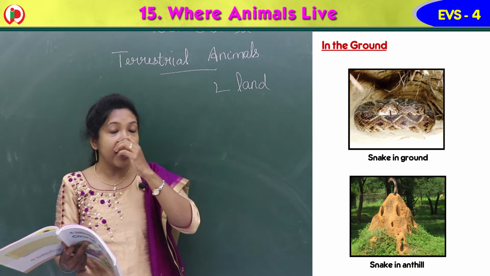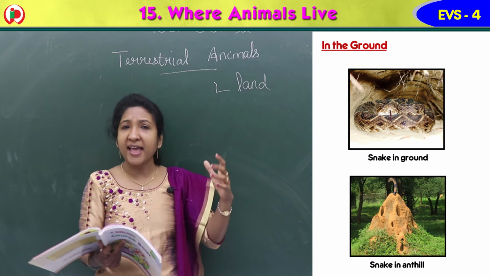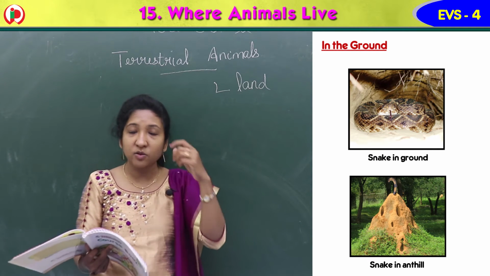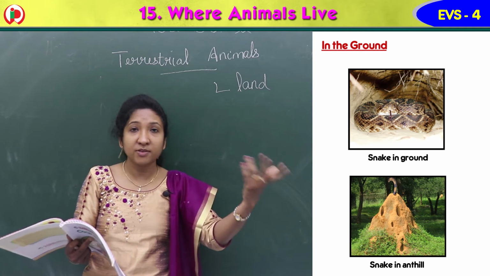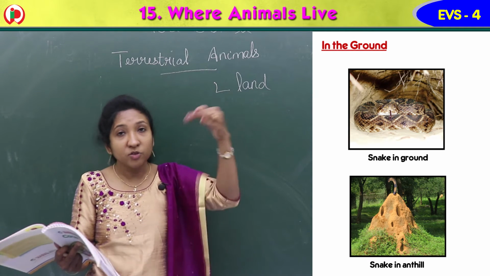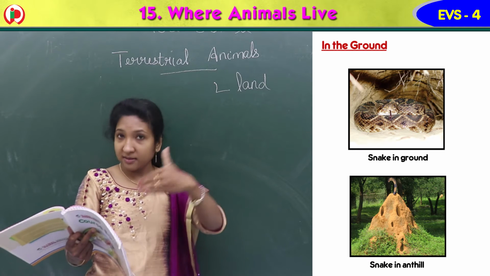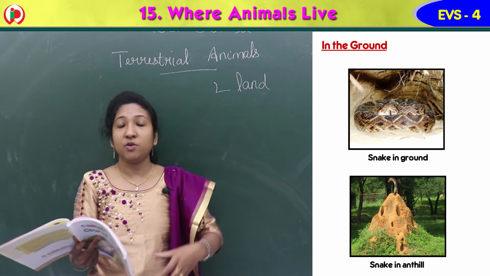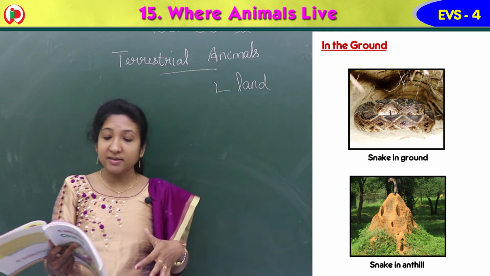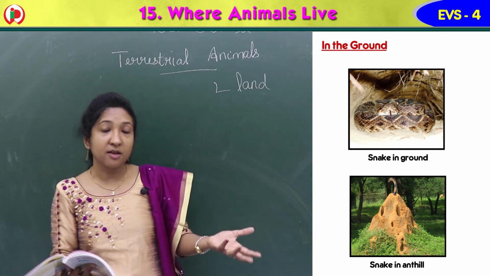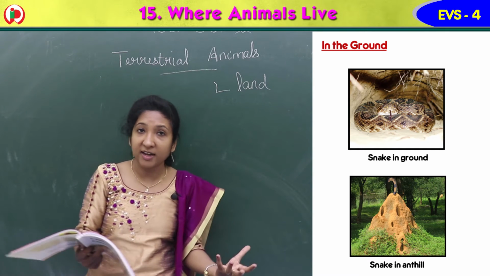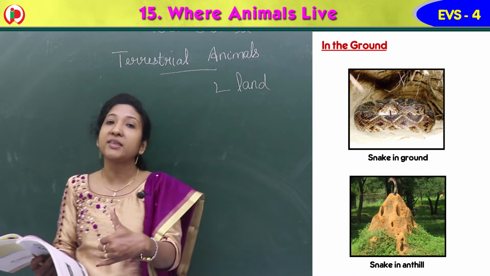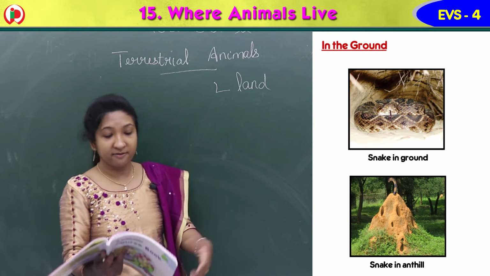They live in abandoned ant hills. Ants live in ant hills, so some ants won't be there. Abandoned means left out, where ants are not there. So in those ant hills, these snakes will live. They live in holes in the ground, under logs, or in abandoned ant hills where ants are not living. These snakes will occupy that place and live there.